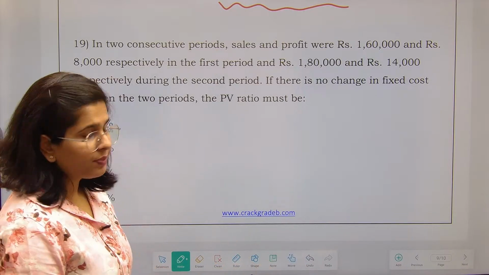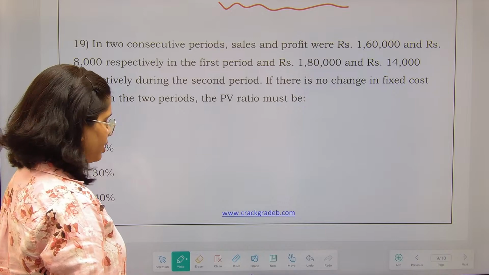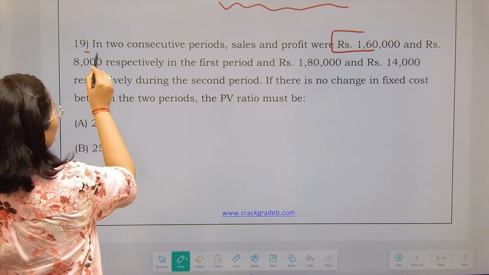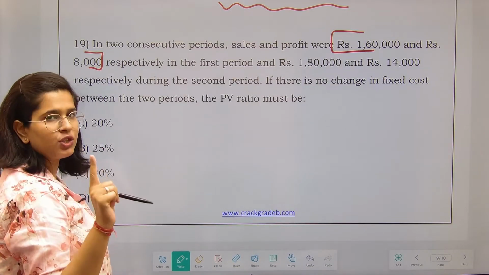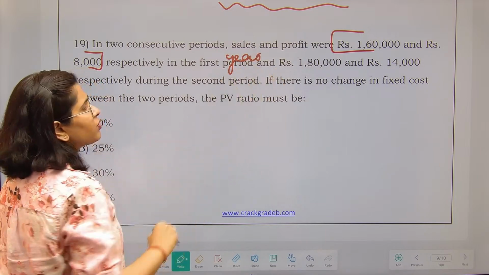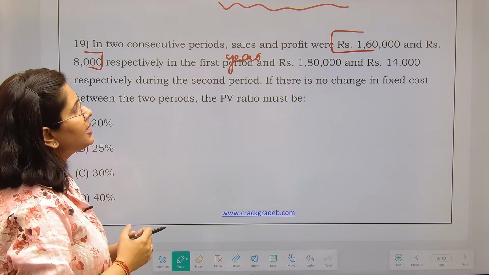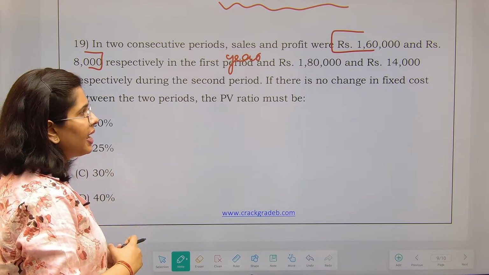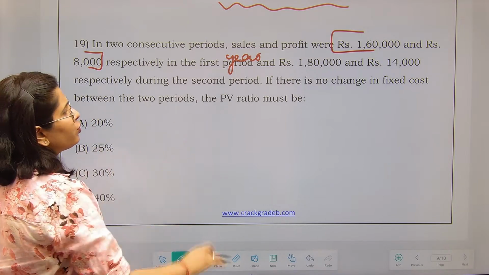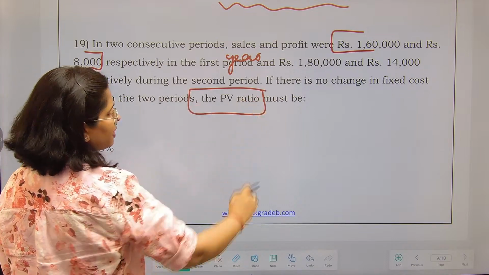an easy question. So in two consecutive periods, the sales and profits were, sales कितनी थी? 1,60,000 and profit was 8,000 respectively. First period में, let's say this was first year. First year में your sales was 1,60,000 and your profit was 8,000. In the next year, sales was 1,80,000 and the profit was 14,000. Fine. So you have to tell, there was no change in the fixed cost. Now you have to tell what is PV ratio.